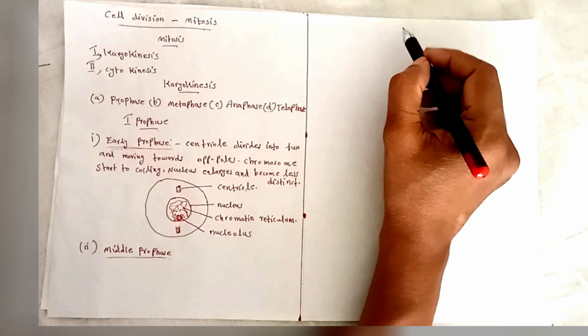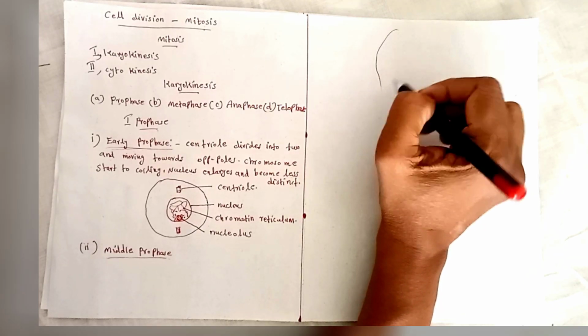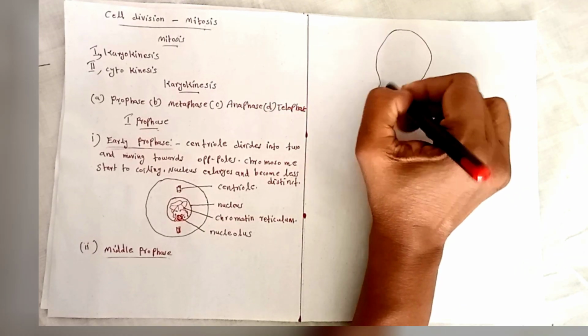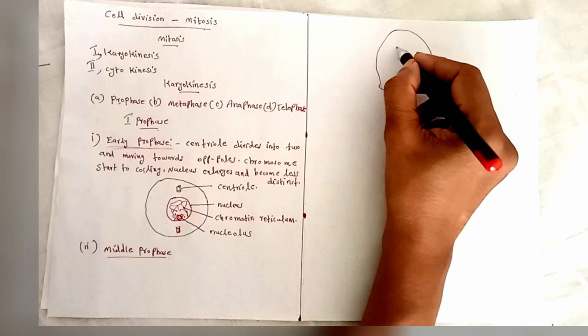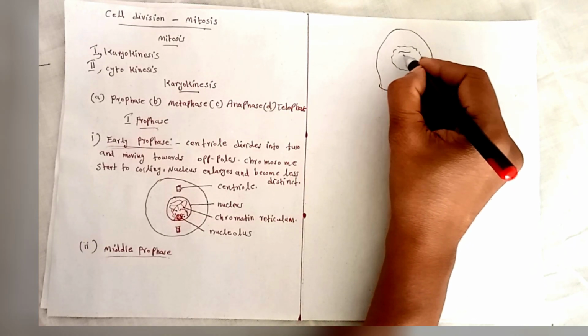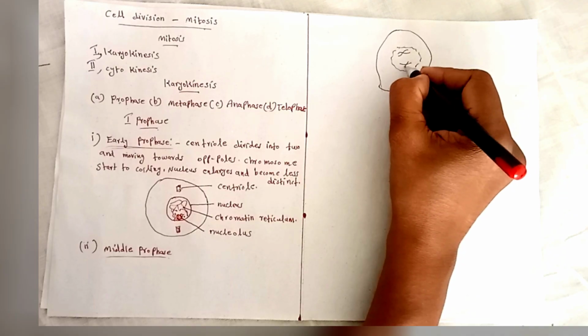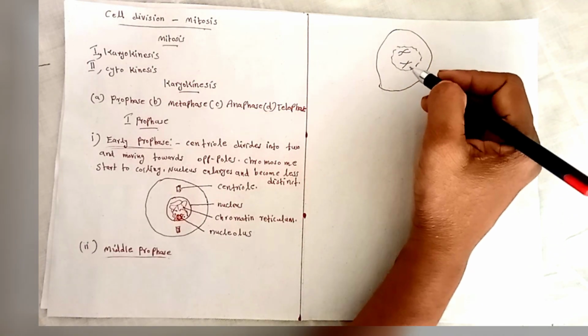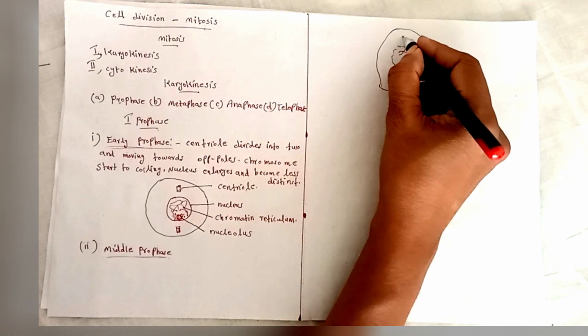Now we draw the picture. Here we draw two chromosomes.